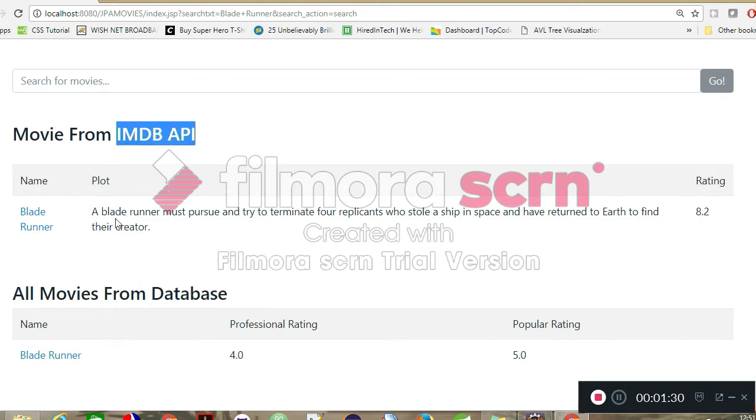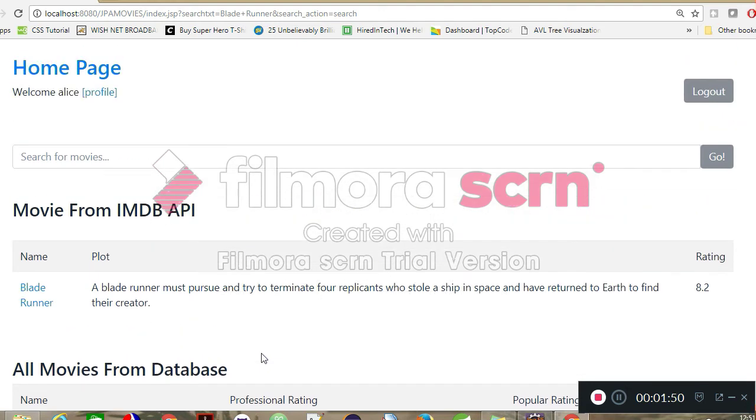Initially this is the movie that is coming from the API, and this is the movie that is coming from the database. And the data that is coming from the database contains information like the professional rating and the popular rating, and the professional rating is the rating that is given by the critic, such as Alice herself.